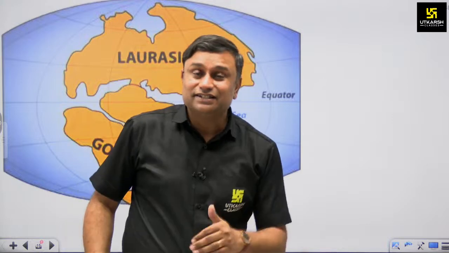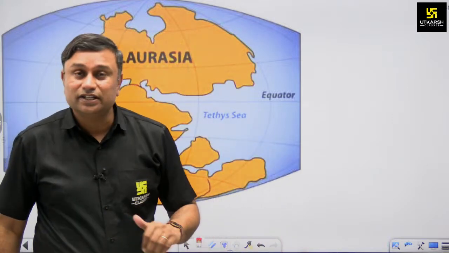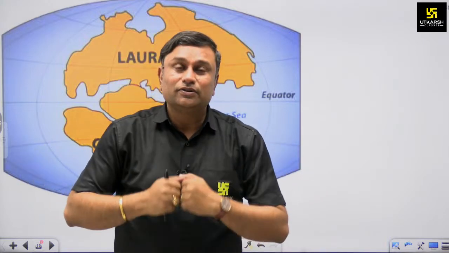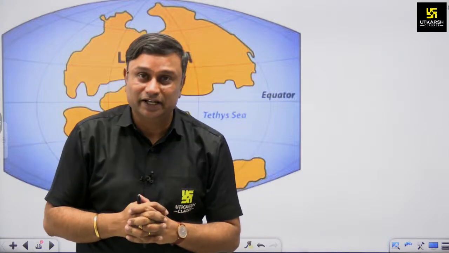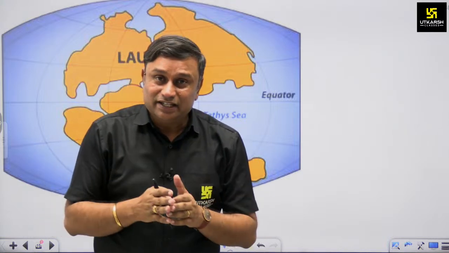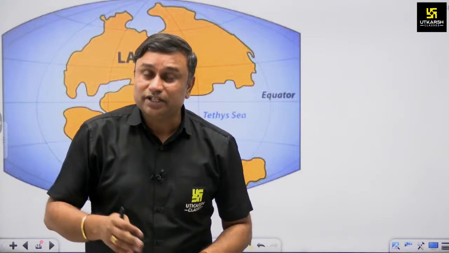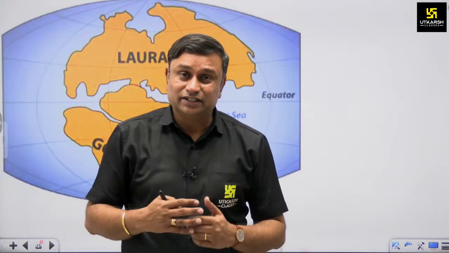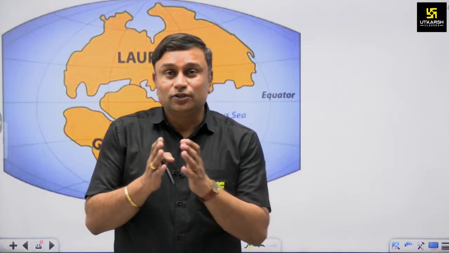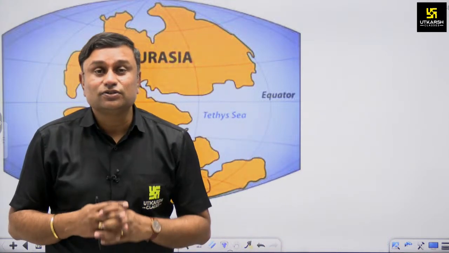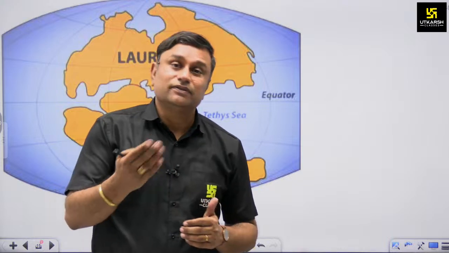On the remains of Tethys Sea, when these two landmasses collided or converged, the Himalaya was formed. The Himalaya and even the northern plain of India also developed on the remains of Tethys Sea.